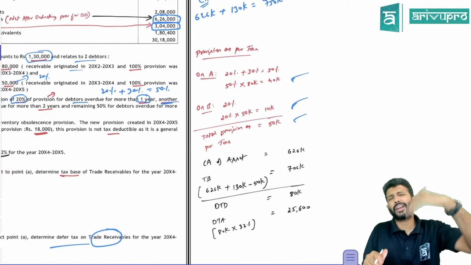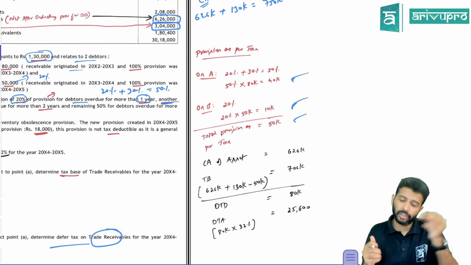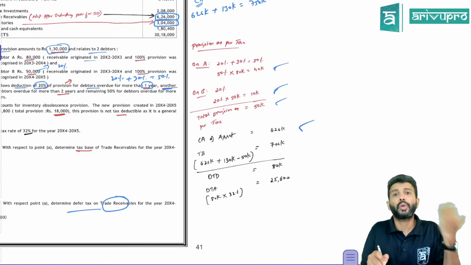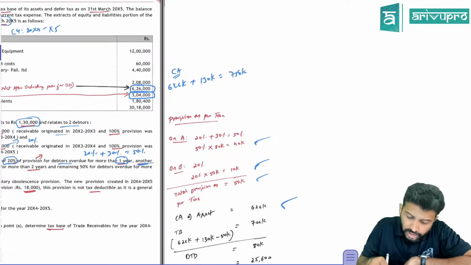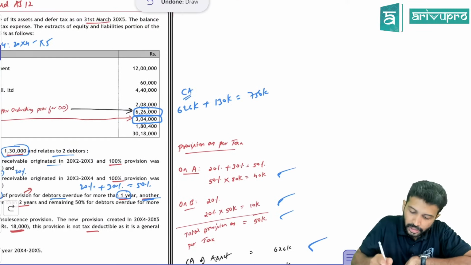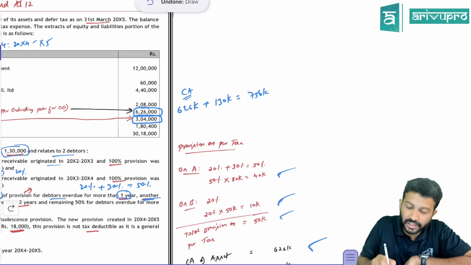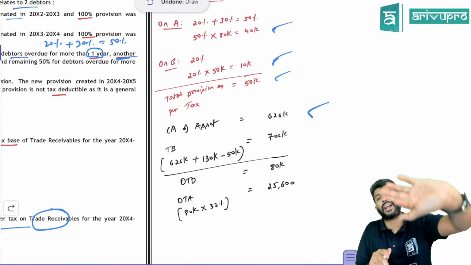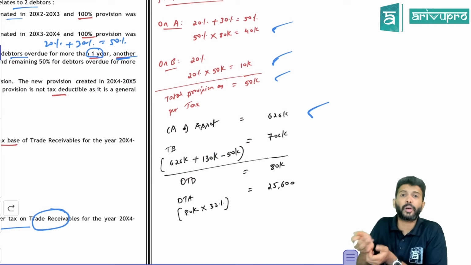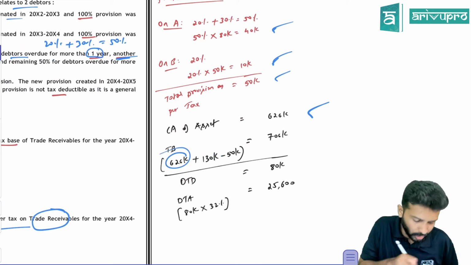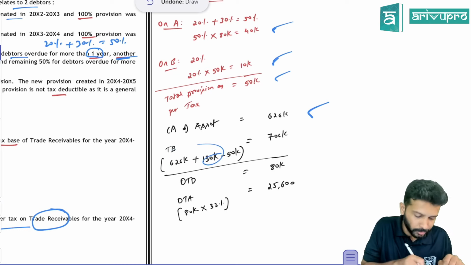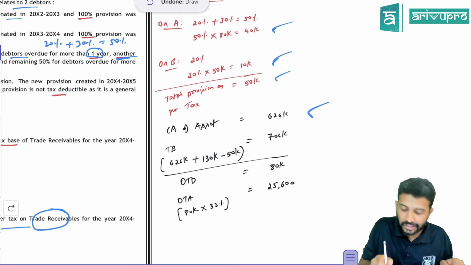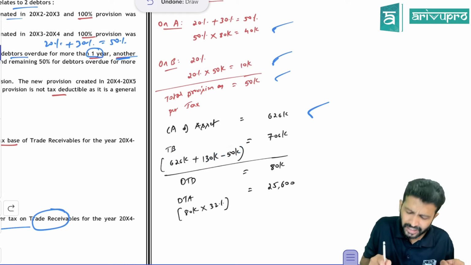That's one. Now we have to get the tax base and DTA/DTL. So carrying amount we already know. Carrying amount of this debtor is 6,26,000. That's given. Now tax base. What is the original value of debtors? I just now told, the original amount of the debtor was 626 plus 130, which is 7,56,000. So these two we need to add, because whatever provision you made as per accounts, you add back, because we have to consider provision as per tax record now. 6,26,000 is the debtor amount as per balance sheet. 1,30,000 provision is already deducted as per accounts, so add back. What is the provision allowed as per tax laws? 50,000. So deduct 50,000. That will give you your tax base.